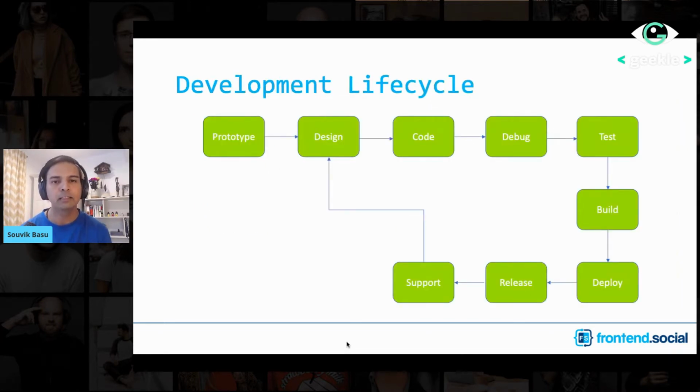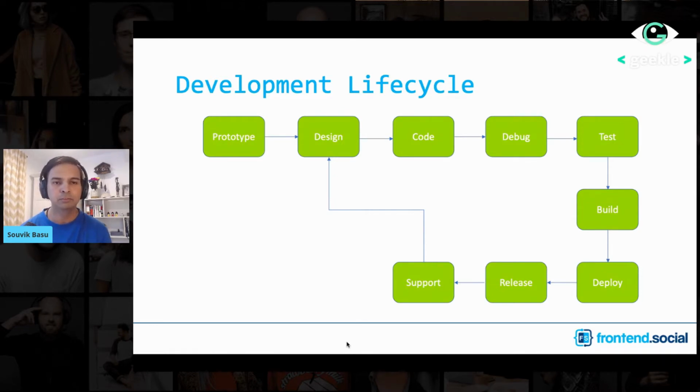Now, when we look at a development life cycle, there are different stages, right? It starts with prototyping a product. Initially, you might have a very rough idea of what kind of product you want to have, what kind of pages it will have. So you just create a prototype. You don't really create a detailed design.